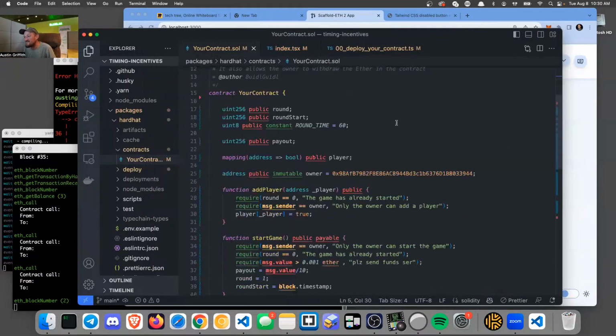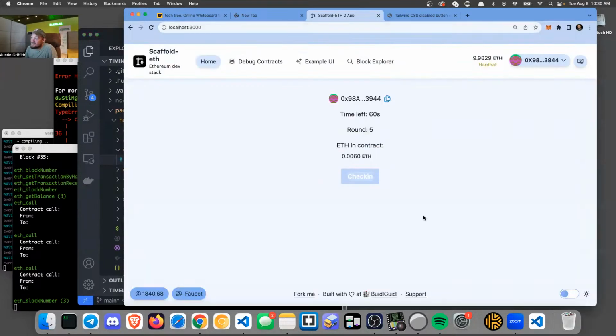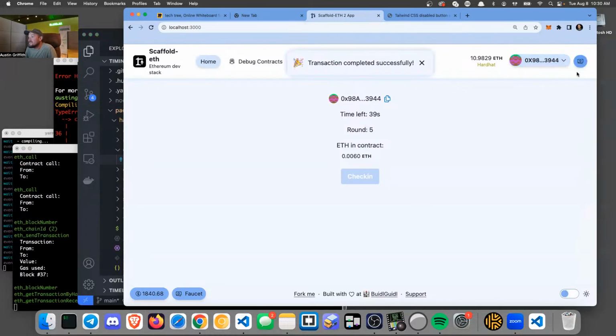This is Web3 app development. All right, here we go. So now we got that button, and someone can check in when the time is right. This will increment. We have to make transactions. We need to get this out on a public network so we can stop having to hit this little increment button.